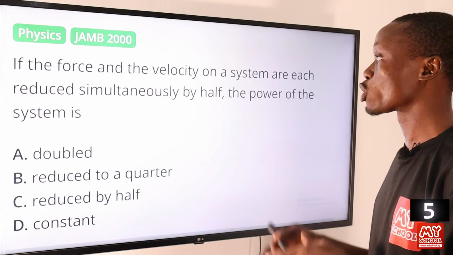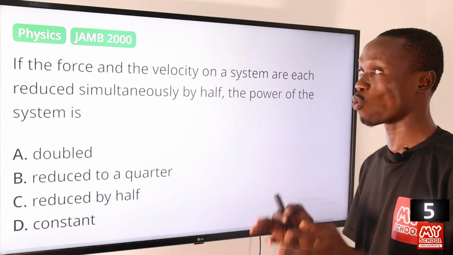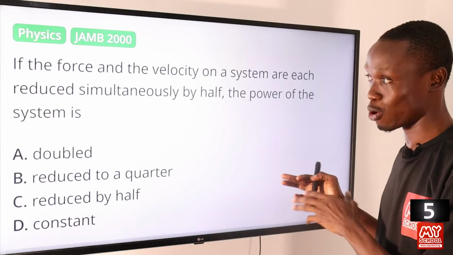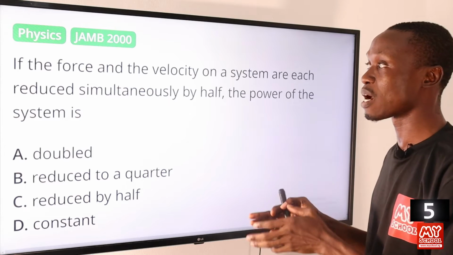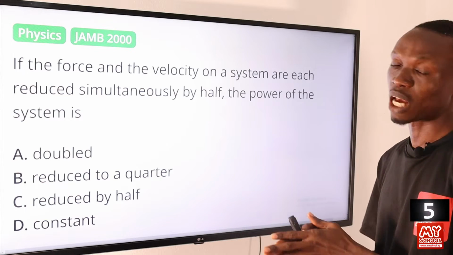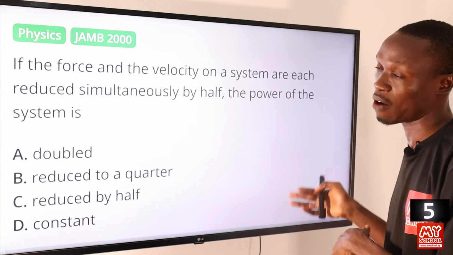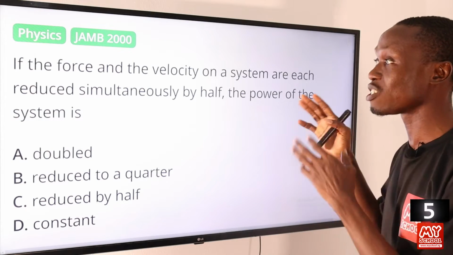Okay, we should not forget that power is equals to work done all over time, and power is also equals to force times velocity. So in this case, we'll be assuming that the value of the force and that of the velocity are all 1, okay, initially. So if they are reduced by half, that means they will be equal to half. That is, each of them will be half.